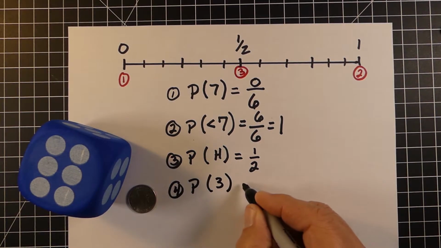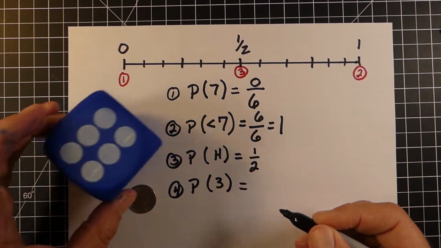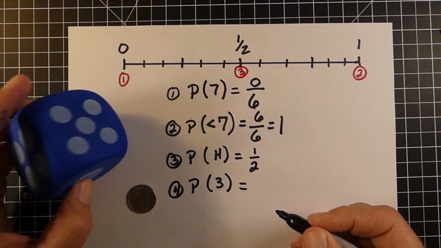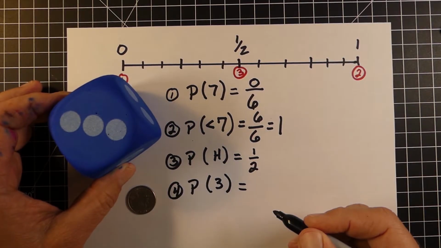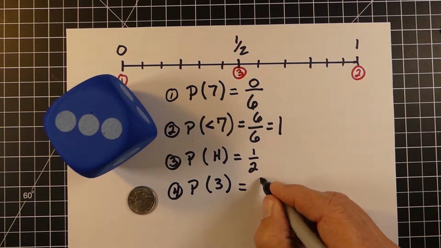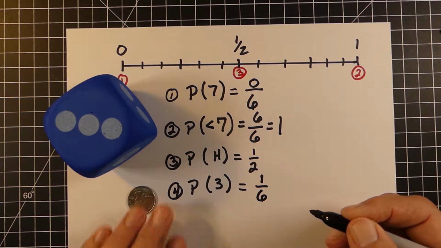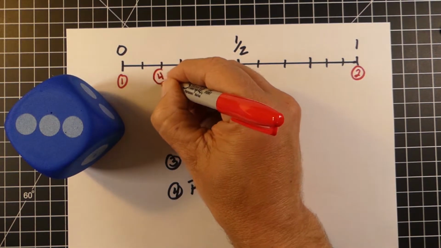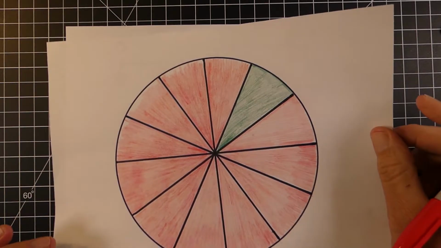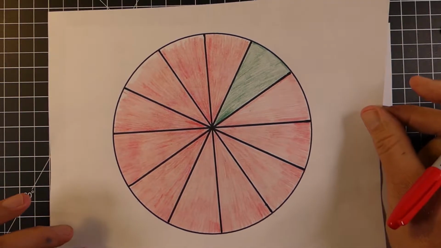Let's say we're looking at rolling our number cube, and this time trying to get a 3. Well, there's only one 3 on this number cube, and there's still the 6 different numbers on here, 1, 2, 3, 4, 5, 6. So we would have a 1 out of 6 chance of getting it. You can see over here, this is the 1/6 spot.